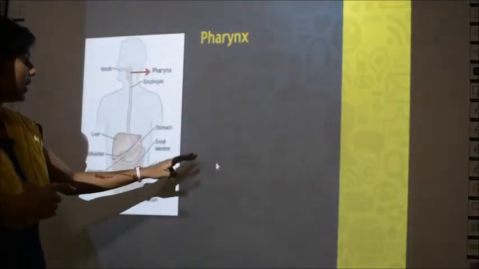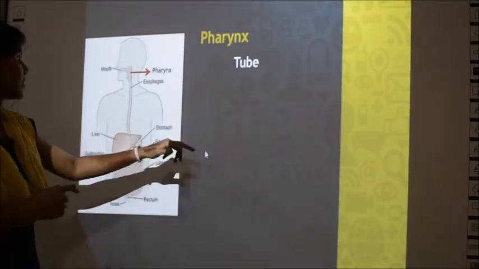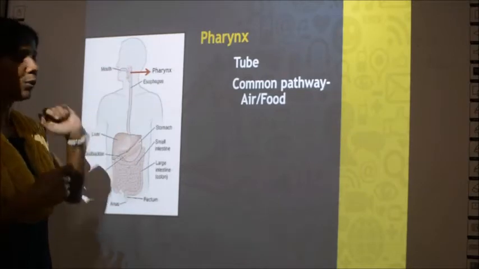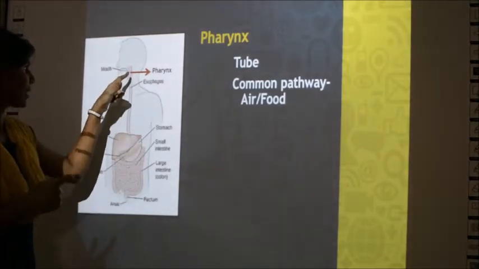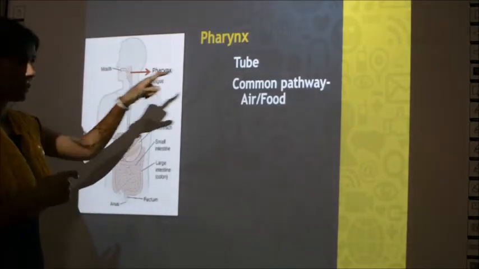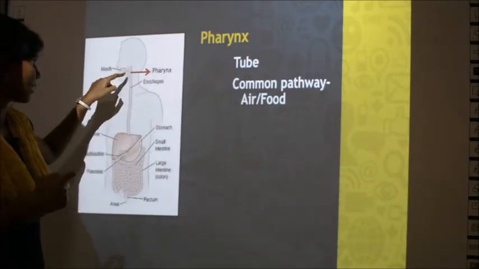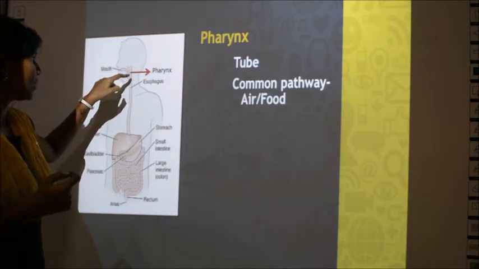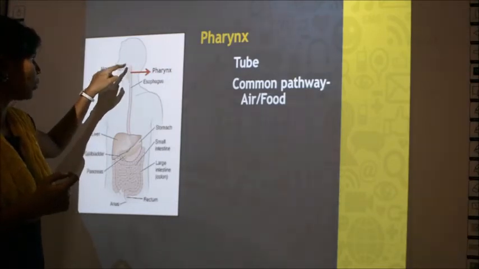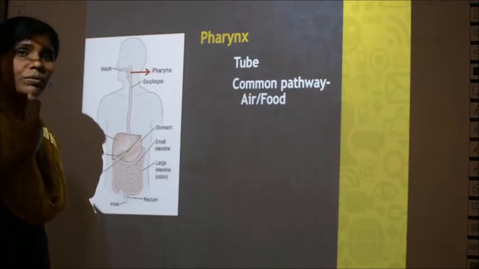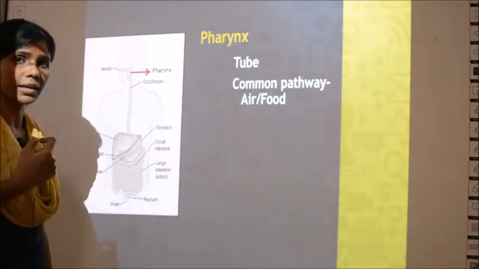Now we learn about each part. First we learn about the pharynx. Mouth we have finished. Now the pharynx. Pharynx is actually a tube. You can see here I have labeled it with a red arrow mark. This tube is at the junction between the mouth and the nasal cavity. What is the nasal cavity? The tube through which you breathe is called the nasal cavity.